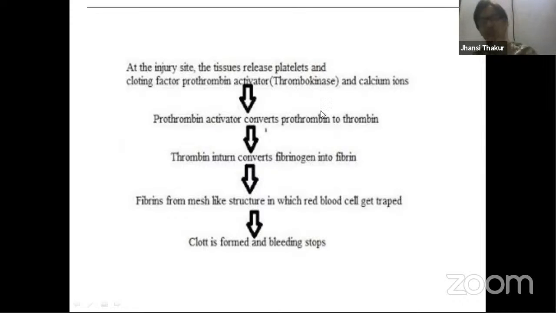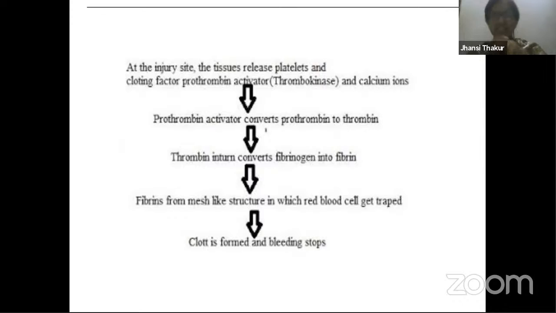See, 3 things happen whenever formation of the clot has to take place. First thing, vasoconstrictors, they work and they try to... what are vasoconstrictors? Yesterday I taught you about that. Mast cells secrete vasodilators and vasoconstrictors. So vasoconstrictors try to contract muscles of the arteries, they contract so that the flow of the blood is restricted. This is the work of vasoconstrictor.